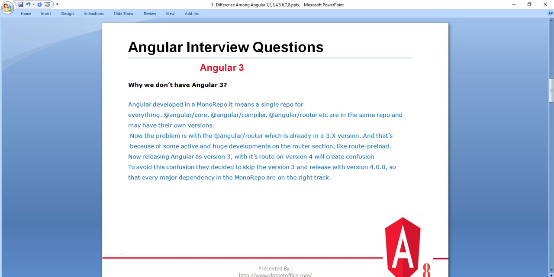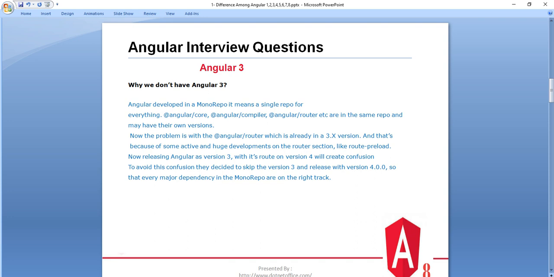Next, after Angular 2, Google introduced Angular 4. Why did Angular 3 not come to market? There is a reason why they didn't release Angular 3. And what is that reason? Basically, Angular is developed in a monorepo.